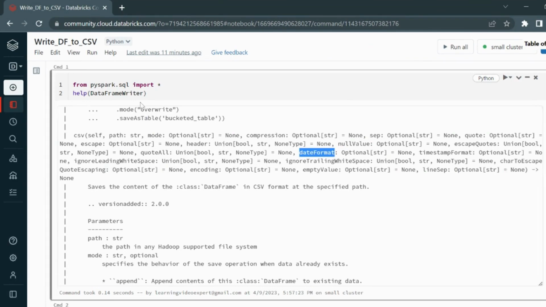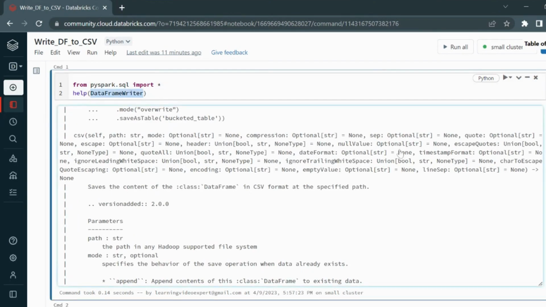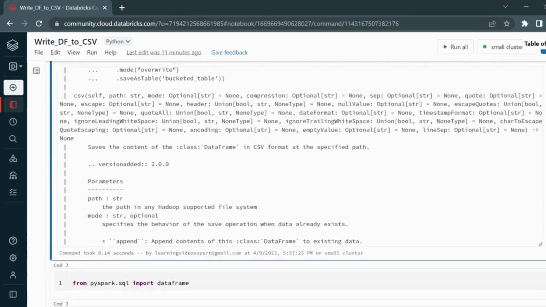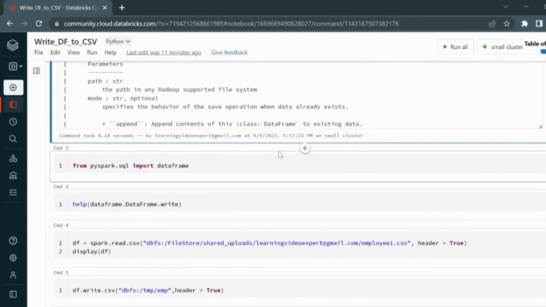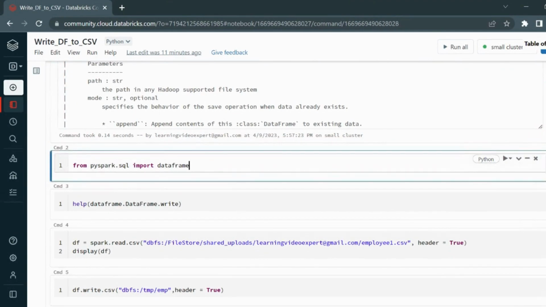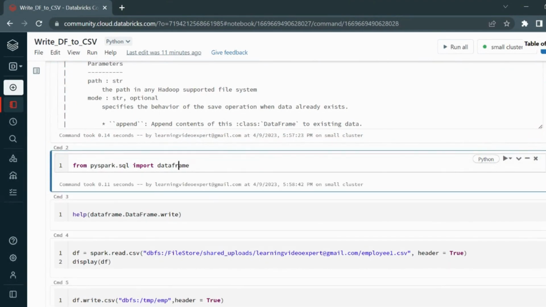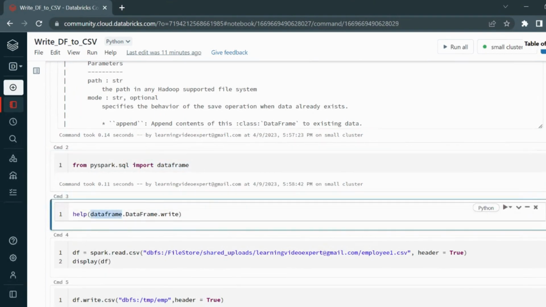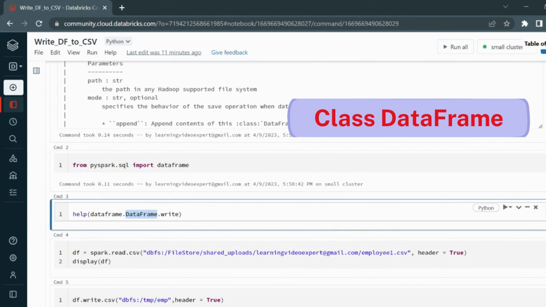So in order to write it, you now understand you have to use this DataFrameWriter. But how will you know whether you need to use the DataFrameWriter? You can know it with the help of the documentation itself. If I import this DataFrame module, inside it there is a class called DataFrame.